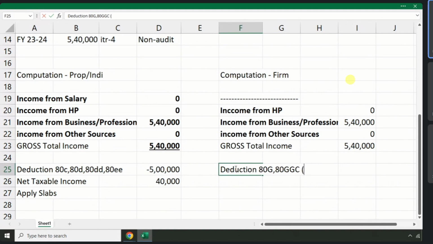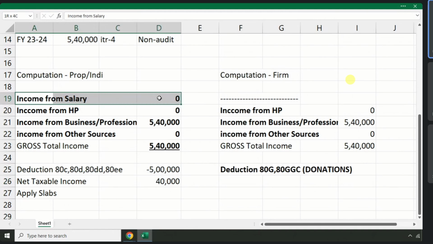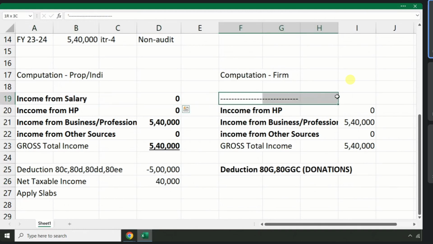Means what? Only donations. 80G donations to charity, 80GGC donations to political parties. No other deductions, because medical expenses, a natural individual person may have medical expenses. Will an artificial individual, a firm, have medical expenses? No, right? So any income belonging to a natural person is not applicable to an artificial person.